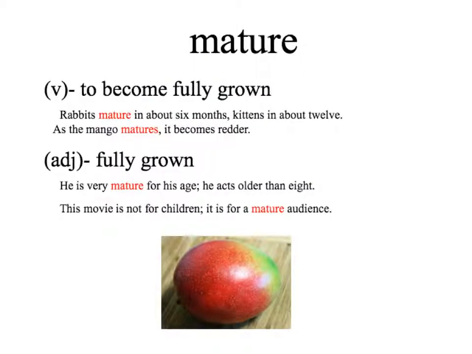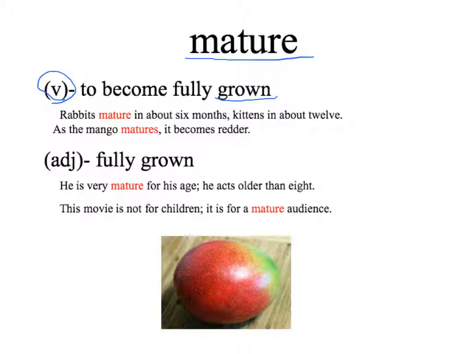The next word is mature. Mature is a verb which means to become fully grown, to be grown up. Rabbits mature in about 6 months, kittens in about 12. So a rabbit becomes an adult in 6 months and a kitten becomes an adult in 12 months. Another example, as the mango matures, it becomes redder. So as the mango gets older and more developed, it becomes redder.